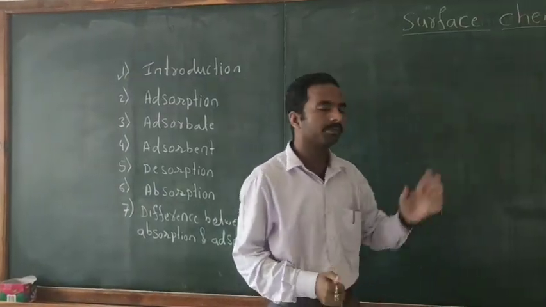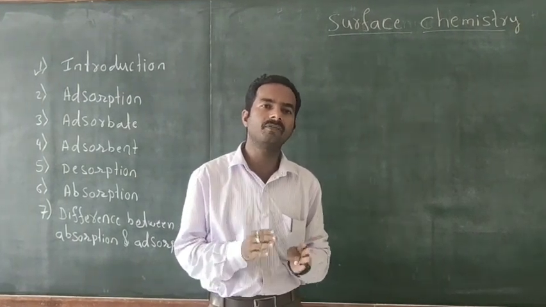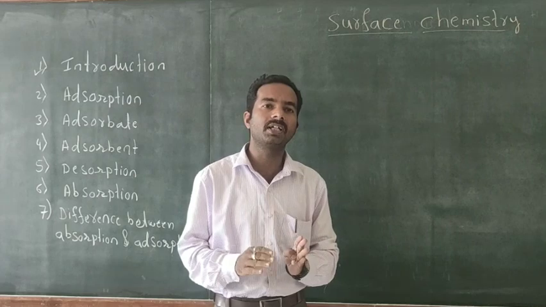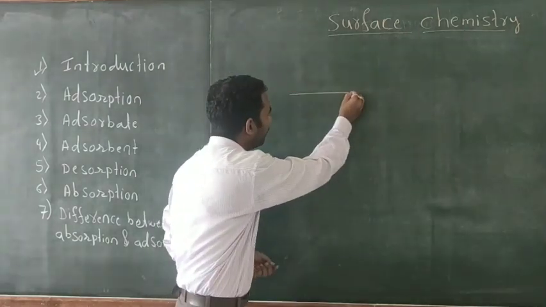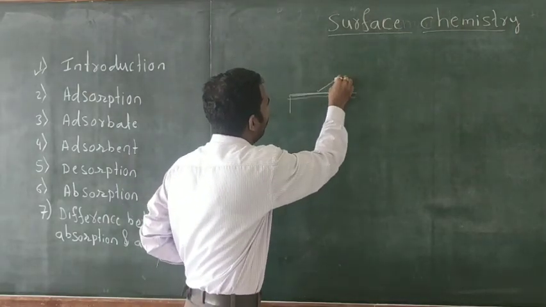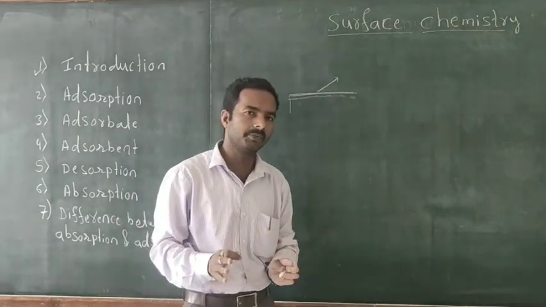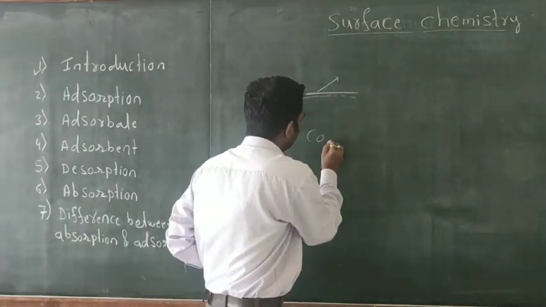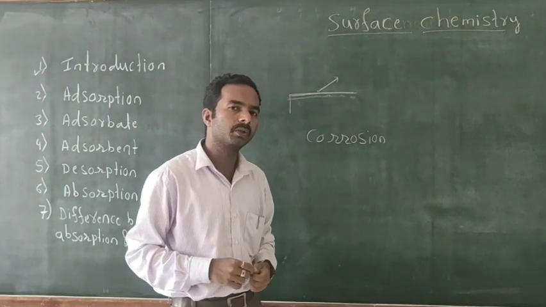So here, what do you mean by surface chemistry? Surface chemistry is a branch of chemistry dealing with various phenomena taking place at the surface of a substance. So this is called surface chemistry. For example, corrosion. What do you mean by corrosion?